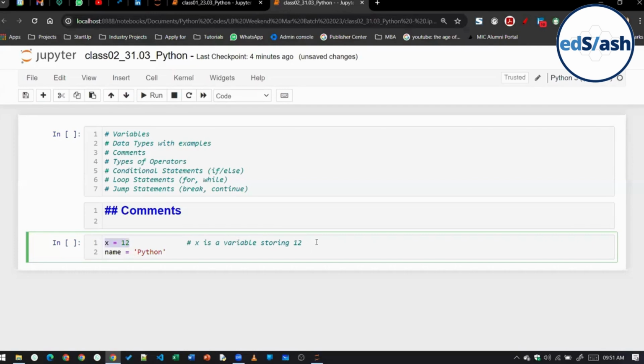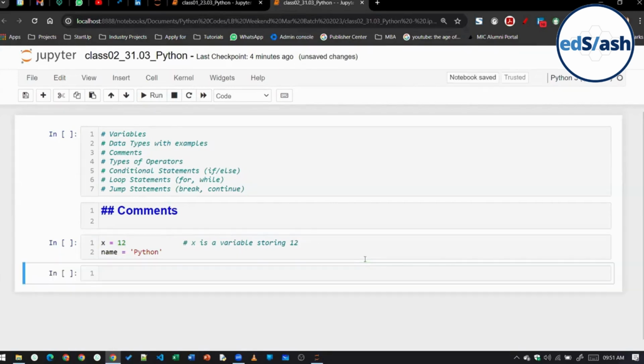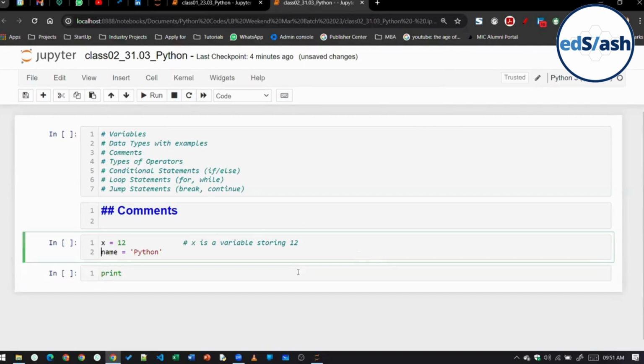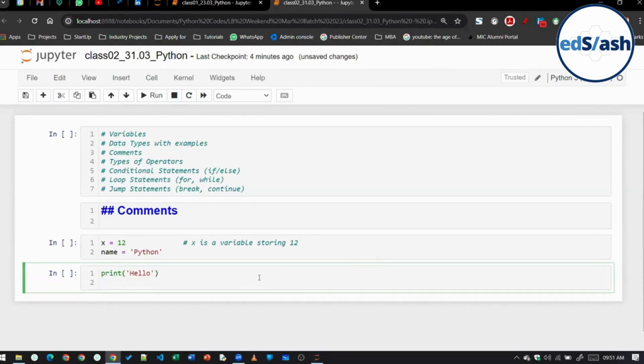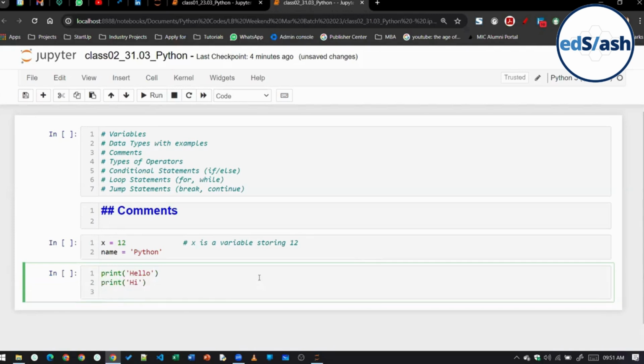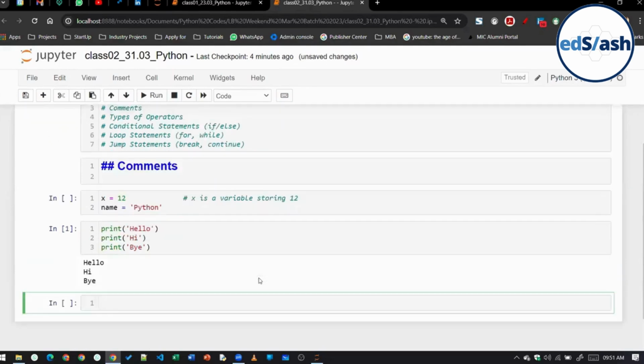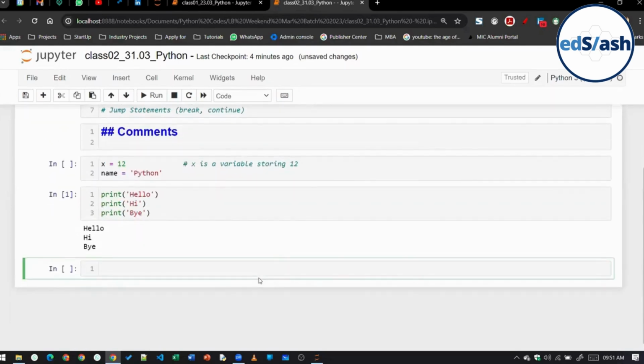Let me show you another example. Suppose I'm writing here print hello, then print hi, and then print bye. Now if I run this code, you can see all three of them are working. Hello is getting printed, hi is getting printed, and bye is getting printed.